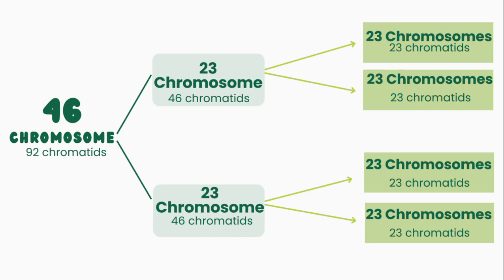After the whole process of meiosis, we will have four different cells. In mitosis we have two identical daughter cells, the same as the starting cell. In meiosis we have four cells that are not the same as the starting cell.